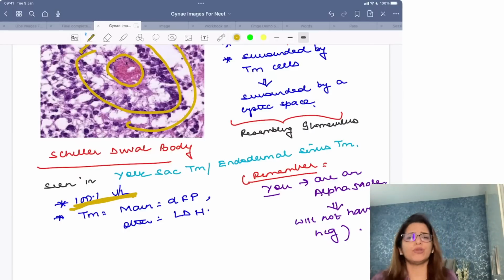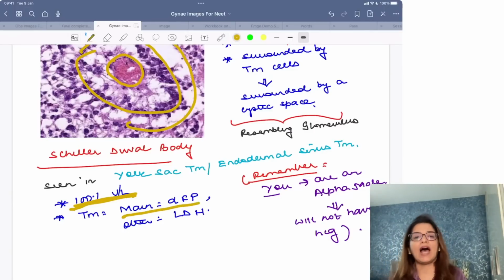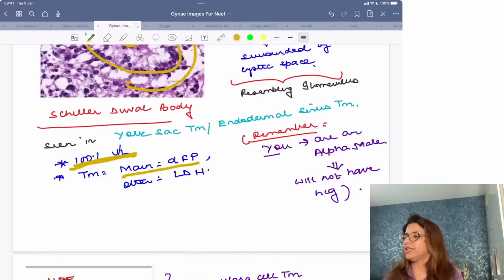Now, all of you remember that you are alpha males, right? So, since you are alpha males, in yolk sac tumor you will get alpha fetoprotein. That's the main tumor marker in yolk sac tumor, right? Now if you are an alpha male, what is the use of HCG in your body, right? So they will never have HCG.